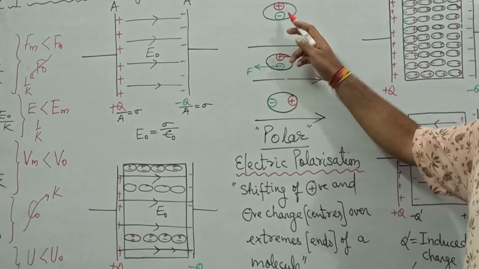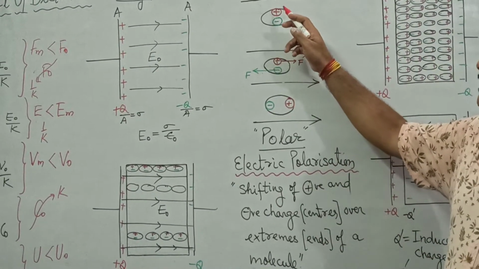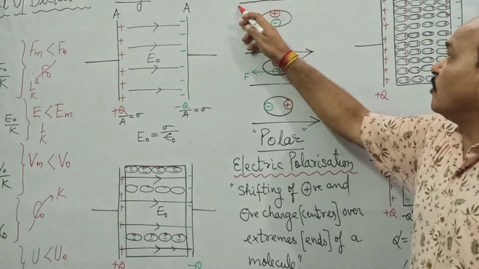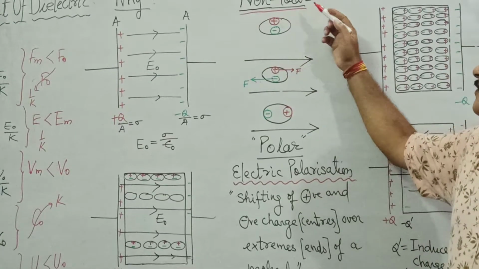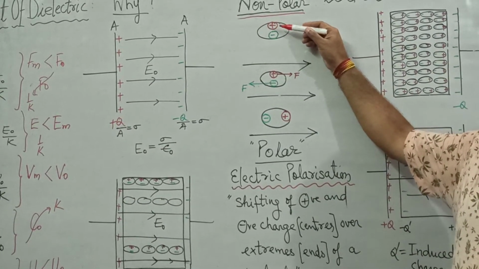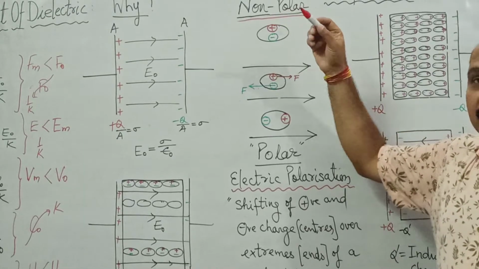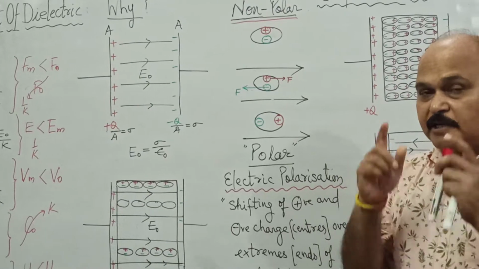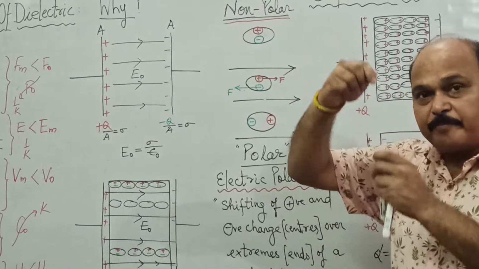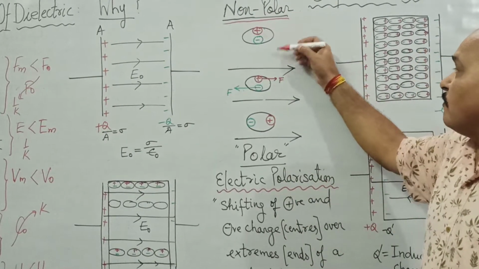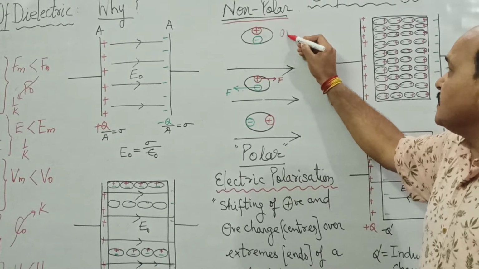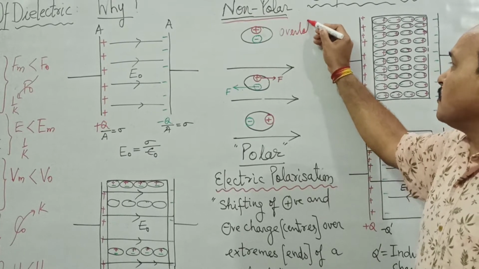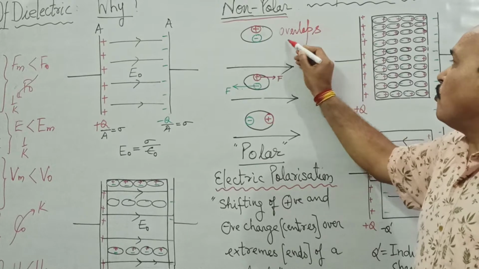They are non-polar. Every molecule of a bad conductor has positive and negative charges in it, and these positive and negative charge centers overlap. Overlap means they lie one above the other.